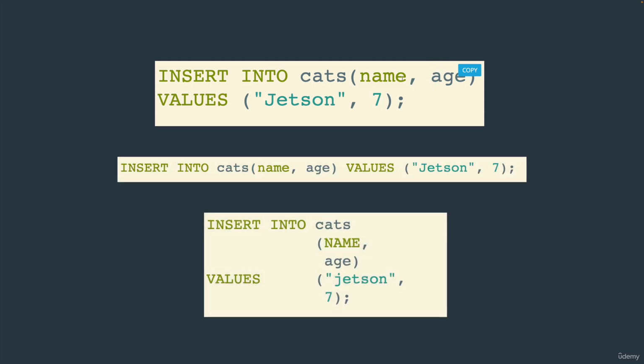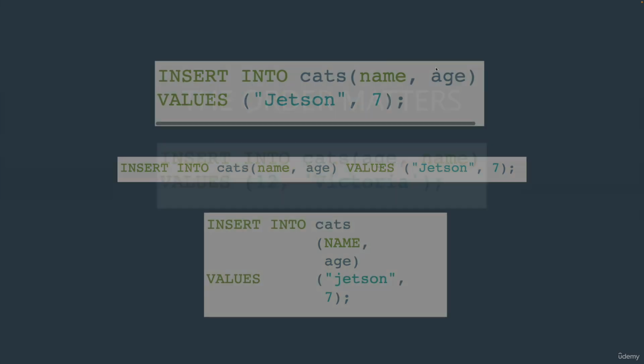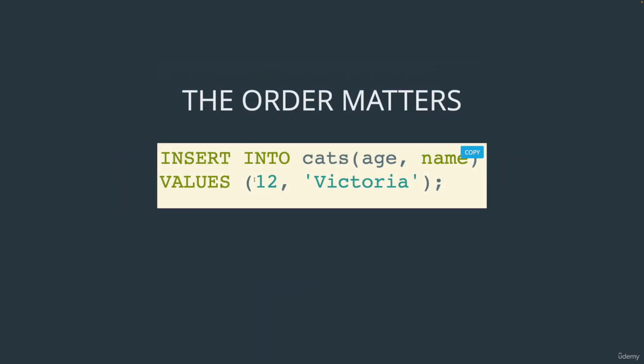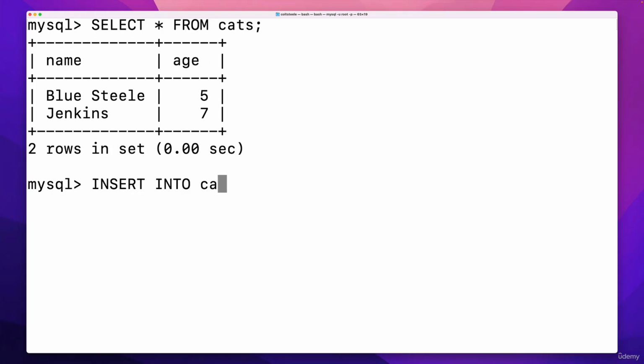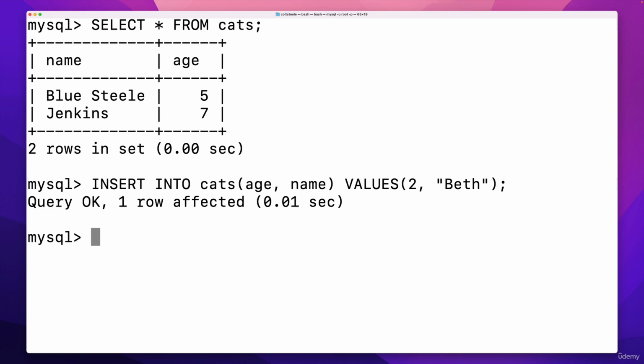There's no rule that says we have to have name and then age. We could do age and then name. We just want to make sure that we follow that pattern. So if I try that, insert into cats, and then I'll say age first and then name, and then our values will be, and you can see I typed a quote because I was just not paying attention. We don't want a quote because we're inserting an age first. Let's say a 2-year-old cat named, how about Beth? Sure. And if I insert that, it looks like it worked.